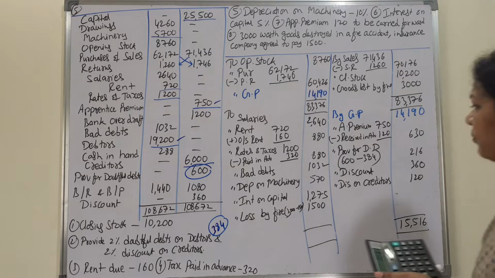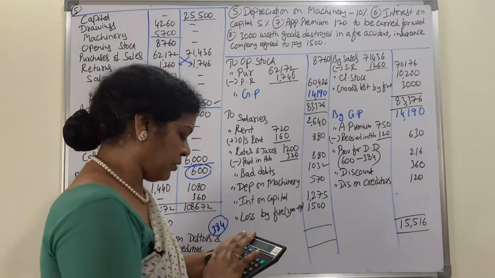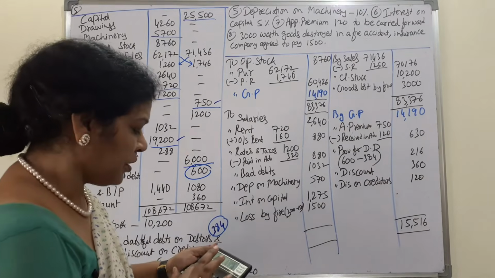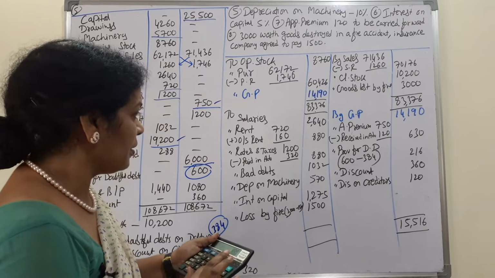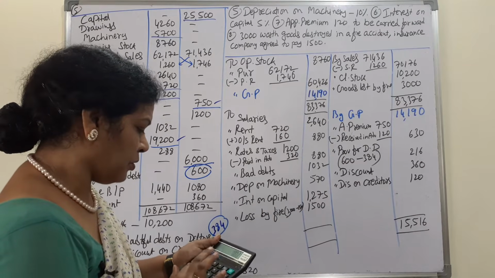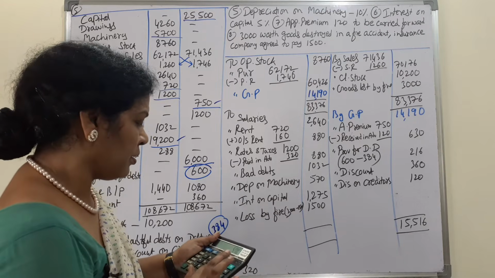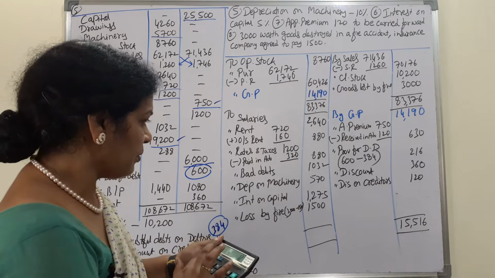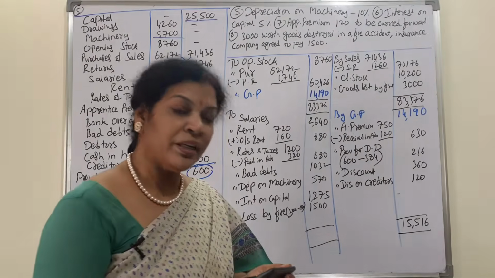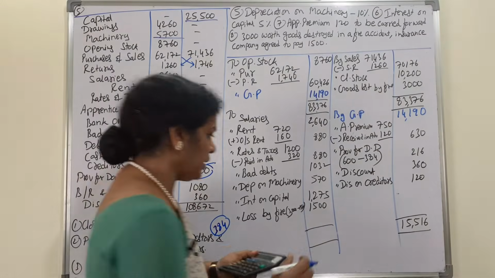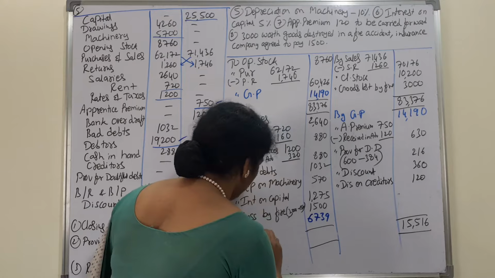So 15,516 minus all these items: 2640 minus 880, minus again 880, minus 1032 and 570 and 1275 minus 50. So we are getting a net profit of 6739. This is the net profit.